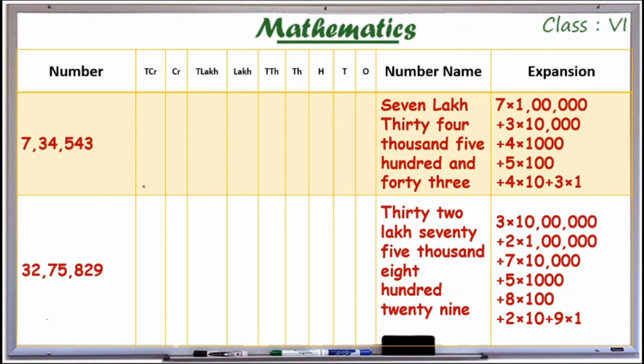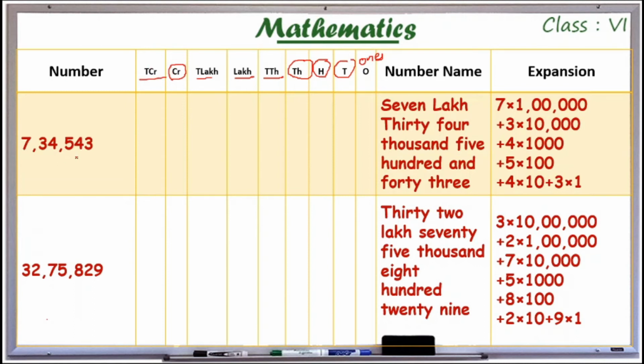So consider the first number. Using commas I have separated the digits. This is ones place. This is tens place. This is hundreds place. This is thousands. This is 10,000s. This is lakh. This is 10 lakh, and this is crore, and this is 10 crore.